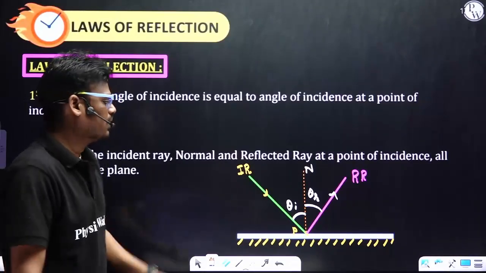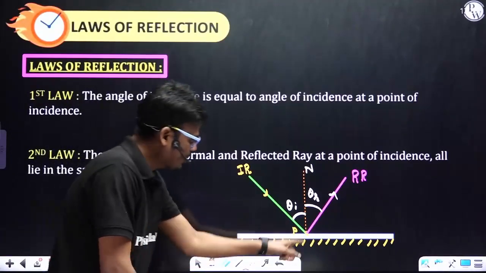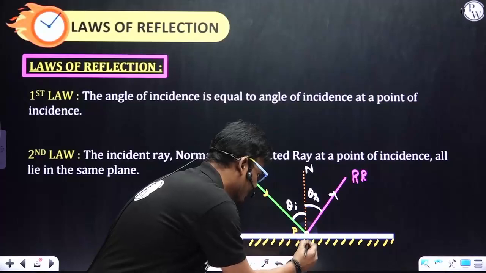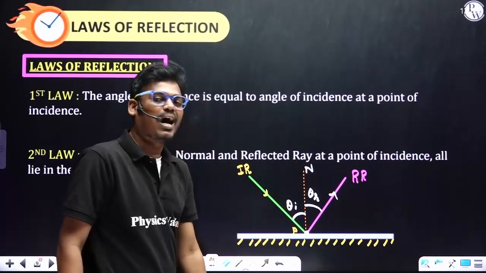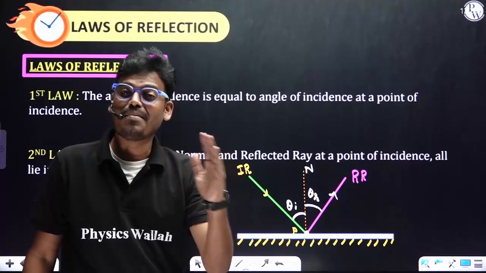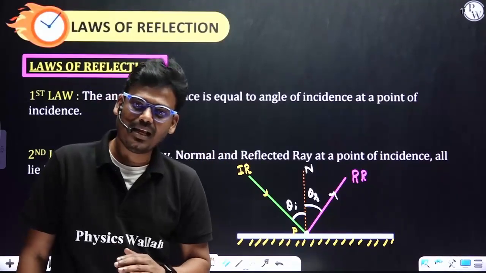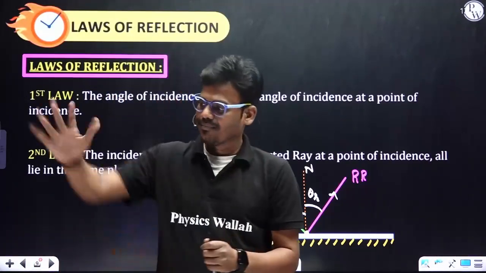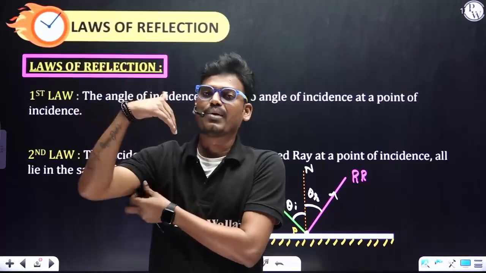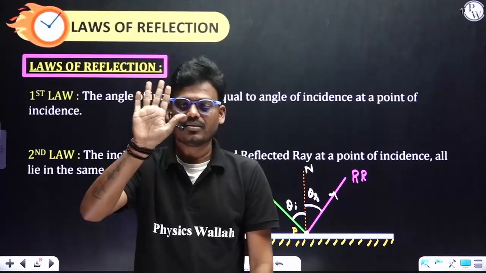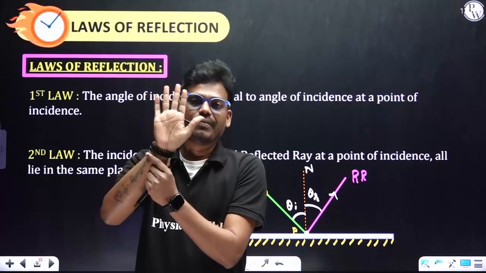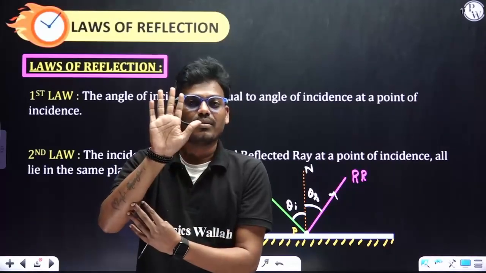What are those? The first one: at the point of incidence, the incident ray, normal and reflected ray lie in the same plane. What is that plane? Let's try to understand with an example. You can see five fingers, right? In that way, all five fingers will be visible.